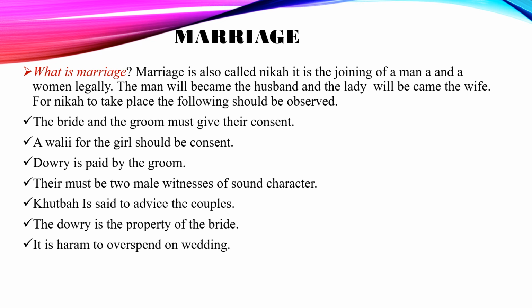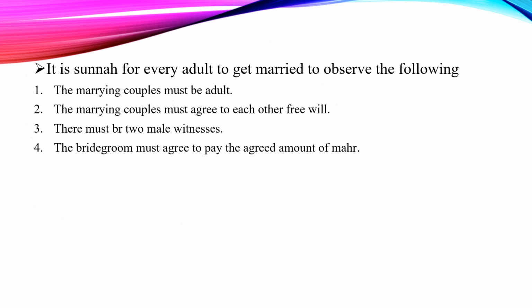Let us look at the next part and see what is there. Also in this part, it is sunnah for every adult to get married, observing the following. So every Muslim male and female adult will one day get married. They will one day become very mature, they will get married, and they will give birth to very beautiful children. So for them to get married, what are they supposed to do?